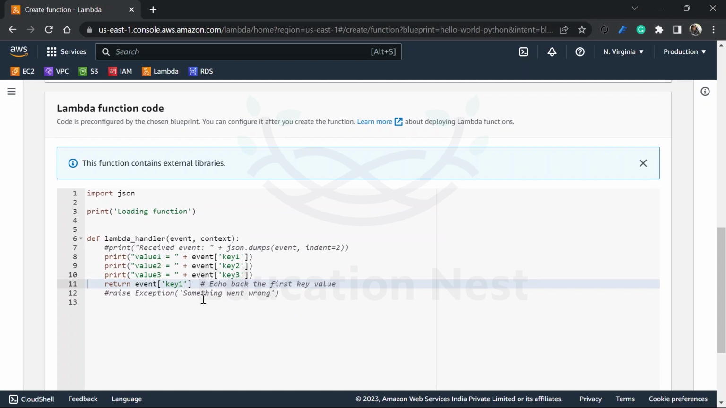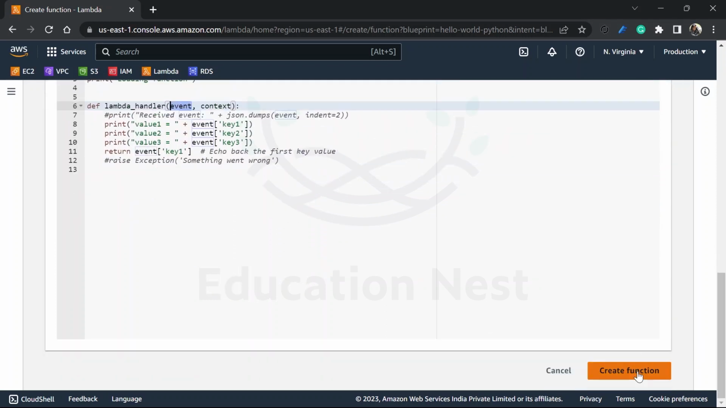So this is what will happen when we are using the code. This is the Lambda code that will get executed. It will print loading function and then it will print the values which are received in the event over here. You can see from the event it is fetching the values key 1, key 2, key 3. So when are we going to give these values? While testing our Lambda, we will be providing these values. Okay, so that's it. You can click on create function.